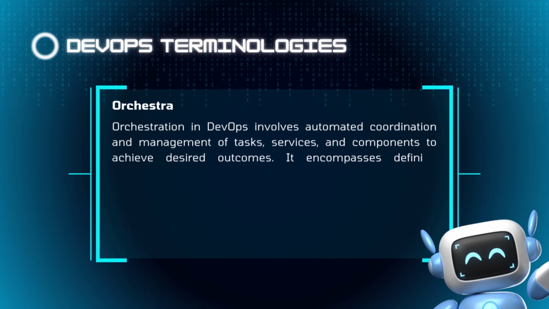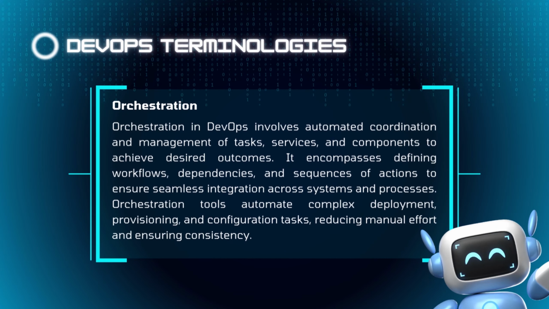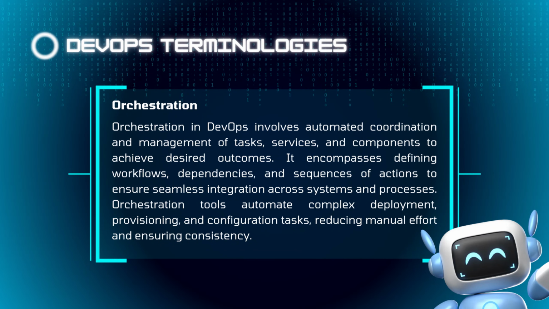Next is orchestration. Orchestration in DevOps involves automated coordination and management of tasks, services, and components to achieve desired outcomes. It encompasses defining workflows, dependencies, and sequences of actions to ensure seamless integration across systems and processes. Orchestration tools automate complex deployment, provisioning, and configuration tasks, reducing manual effort and ensuring consistency.